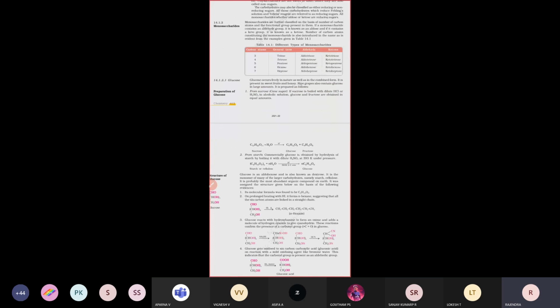This is about monosaccharides and how they are classified. It depends on the number of functional groups present, whether one, two or three, and different names are used based on that. For example, aldotriose means an aldehyde functional group is present, and a triose has 3 hydroxyl groups attached on the carbon chain. Based on that, different names are used. So this is about monosaccharide units.